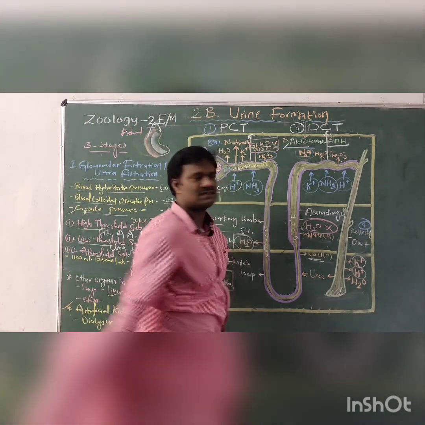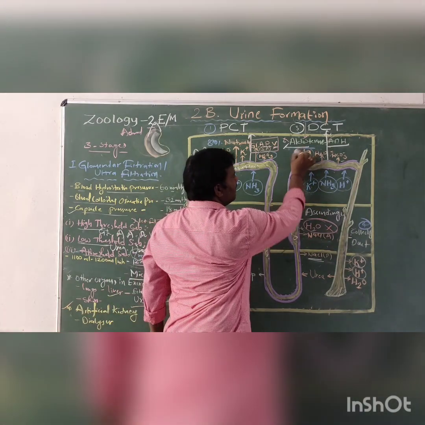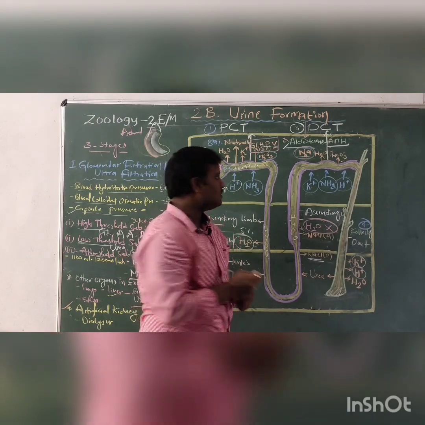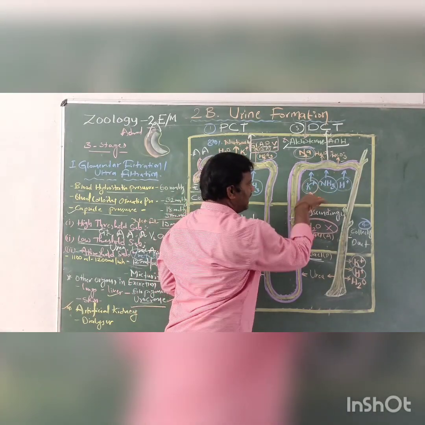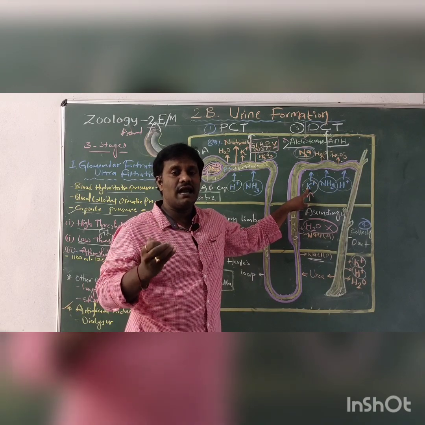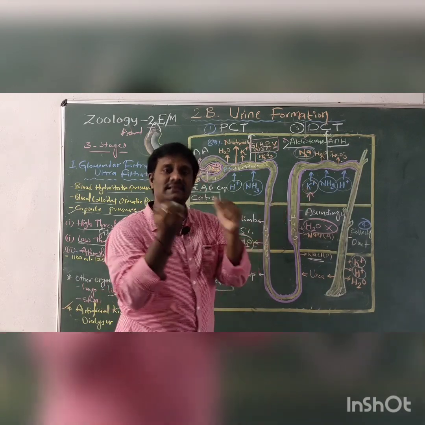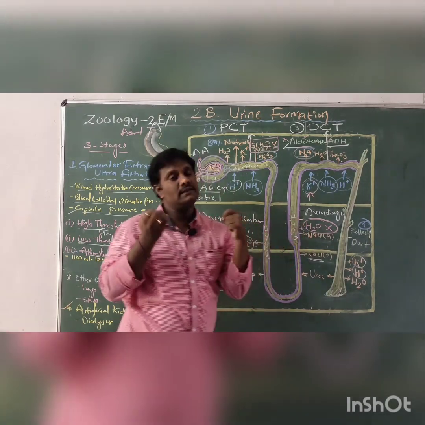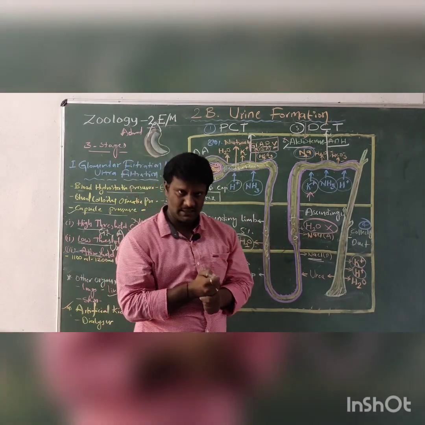Aldosterone cannot be synthesized, so the sodium ions cannot be reabsorbed in our body. The potassium level becomes very high and may be toxic to our body. That is called Addison's disease, and in some cases it may lead to death.